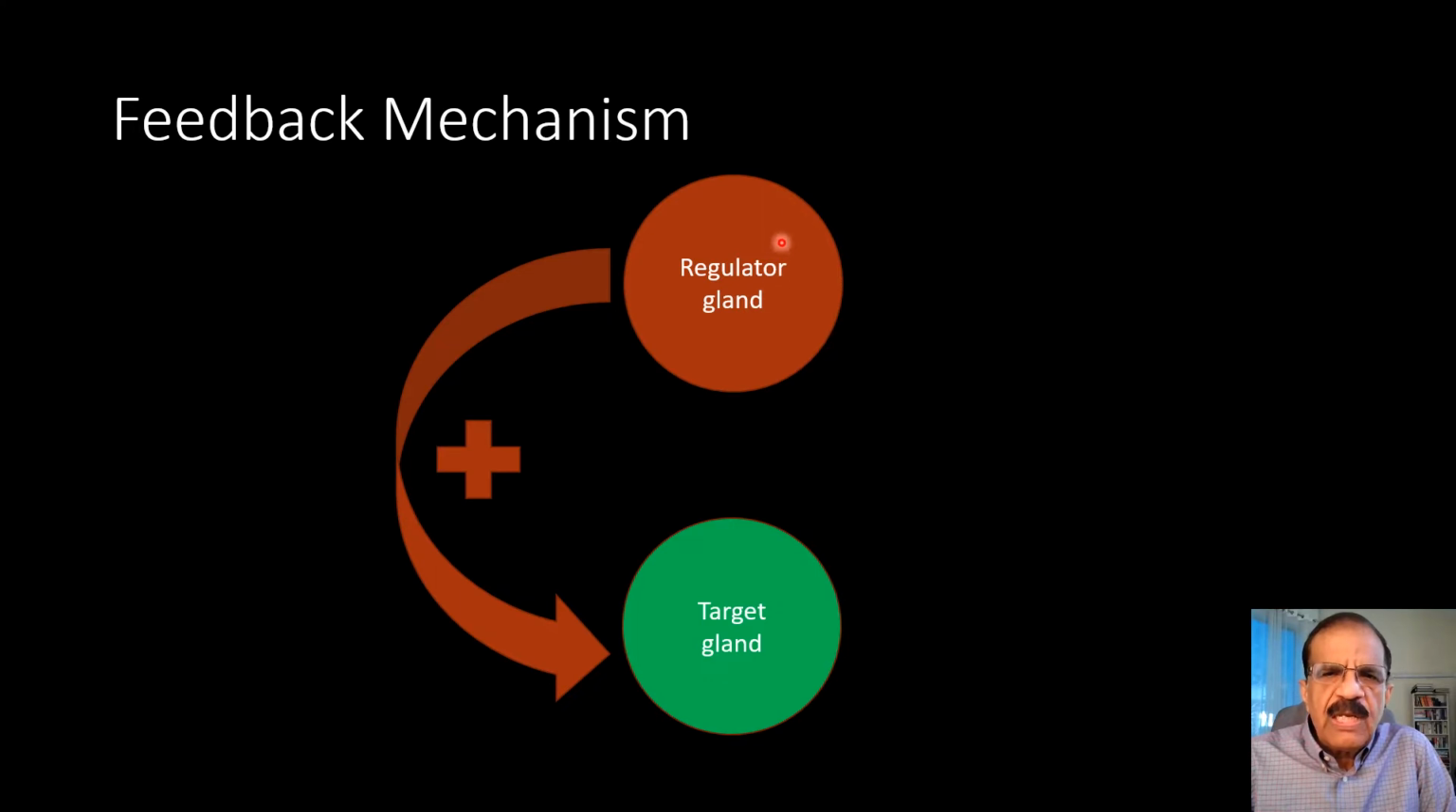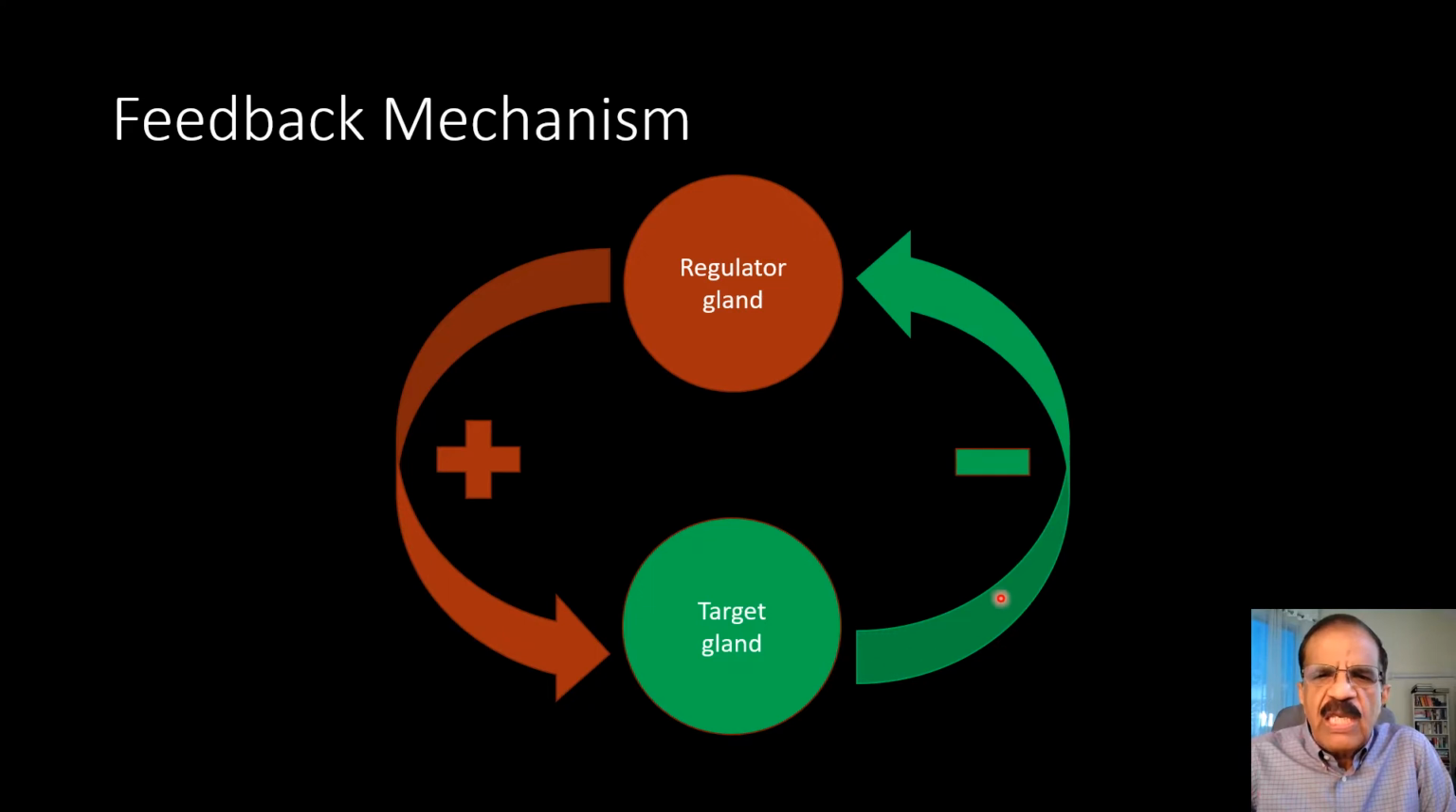So this regulator hormone, the pituitary hormone, produces some substance which has stimulatory effect on the target gland. So target gland will produce that hormone, and to keep that hormone in the right level, it has got the inhibitory effect on the regulatory gland. Now, for example, if you take the example of thyroid, pituitary will produce TSH. TSH will stimulate thyroid gland. Thyroid gland in return will produce T4 and T3.